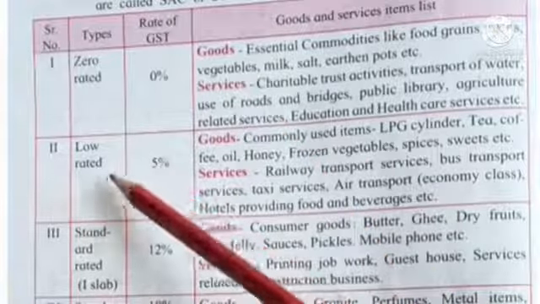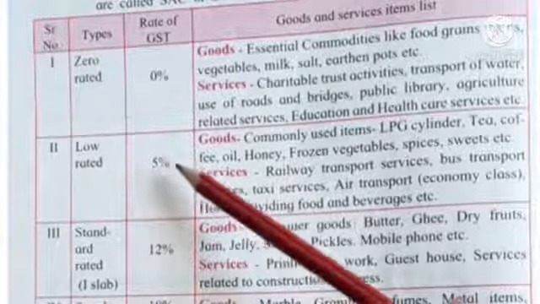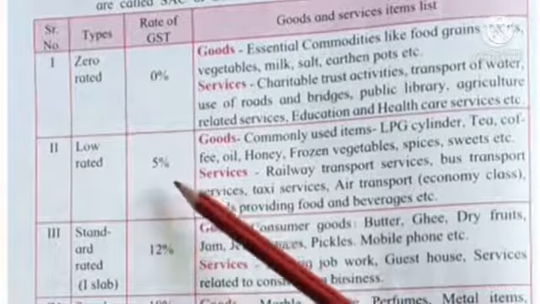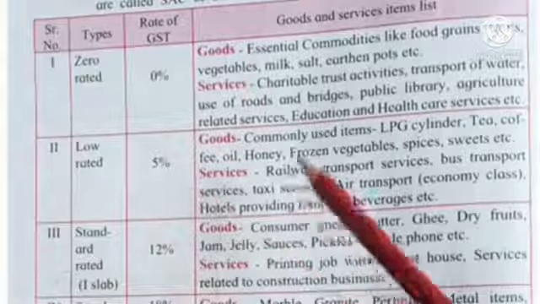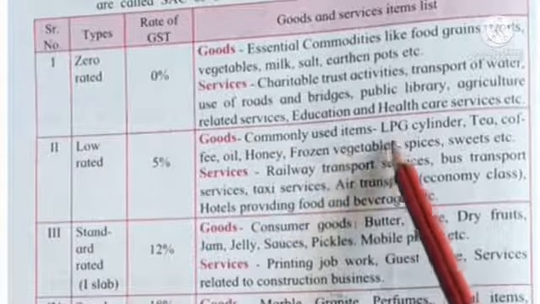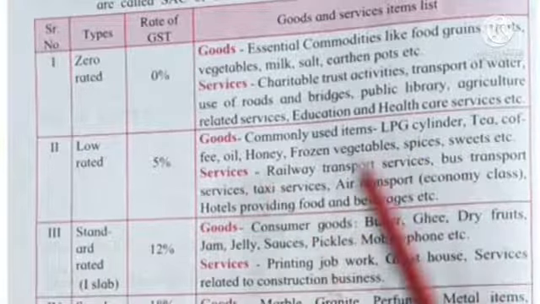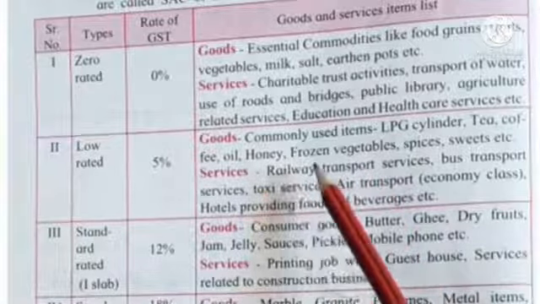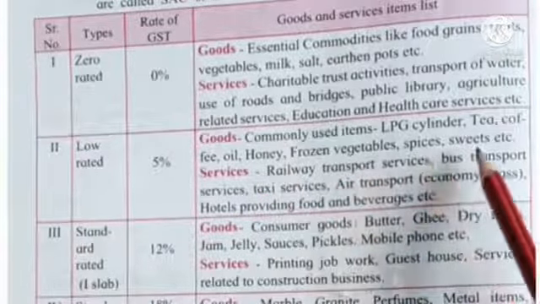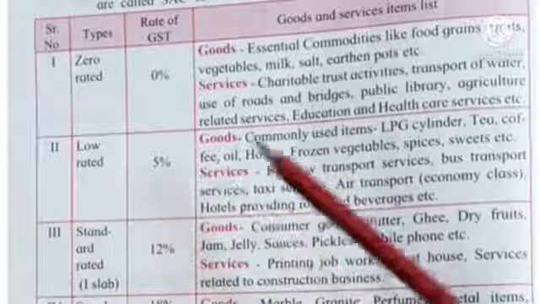Now the second type is low rated. Which are the low rated? Here the rate of GST is low, meaning 5%. On which goods? Commonly used items. What are the commonly used items? LPG cylinder, tea, coffee, oil, honey, frozen vegetables, spices, sweets, etc. These goods have a GST rate of 5%.